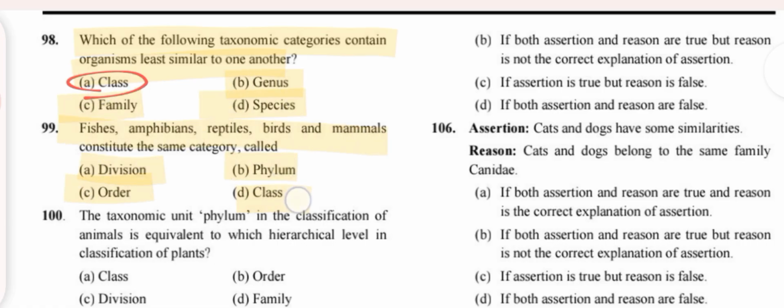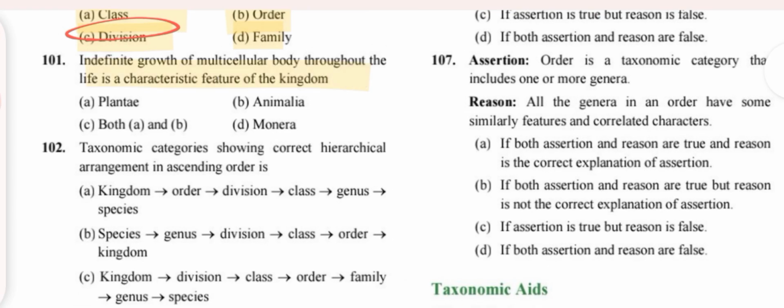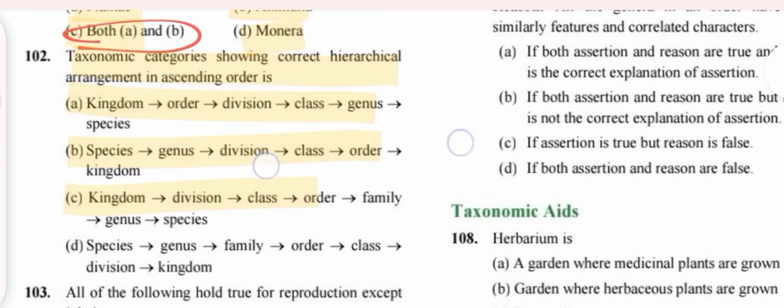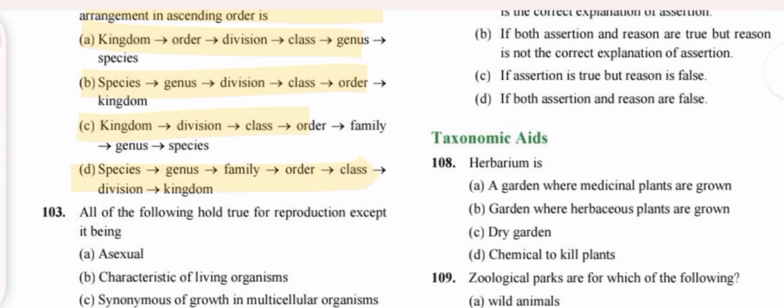Class. Fishes, amphibians, reptiles, birds constitute the same category, phylum. Phylum is a hierarchical level of division. Taxonomic categories showing correct hierarchical arrangement in ascending order is option D.